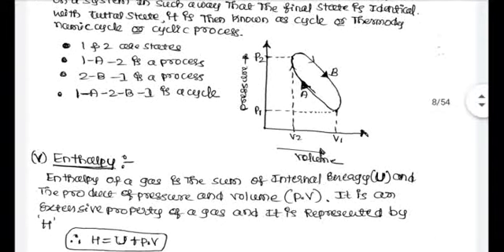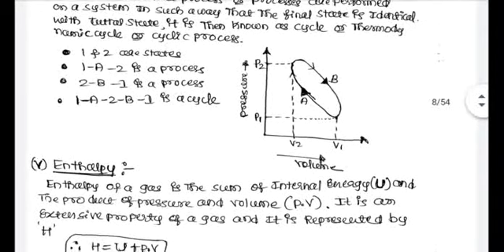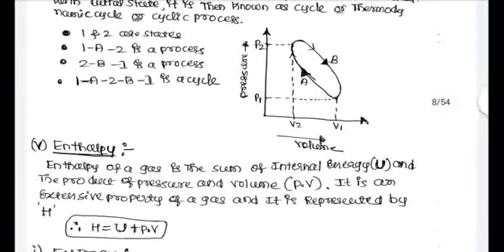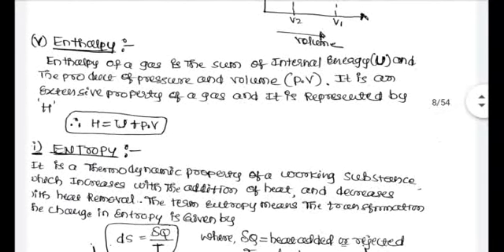It is one process. 2B1 is a second process. So if we perform two processes here, then 1A2B1 is a cycle. Next, enthalpy. The next definition we have to study is enthalpy.